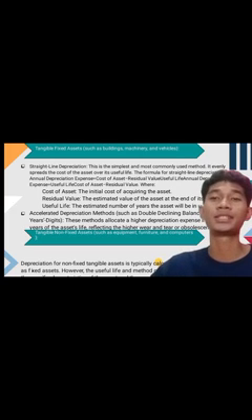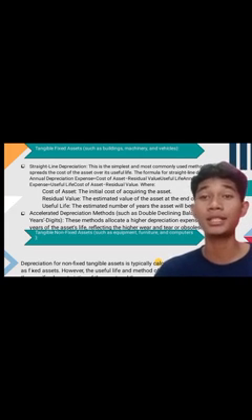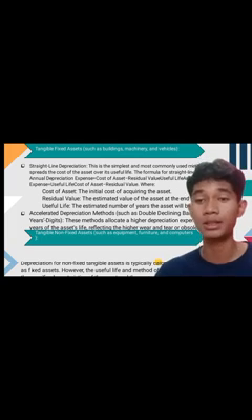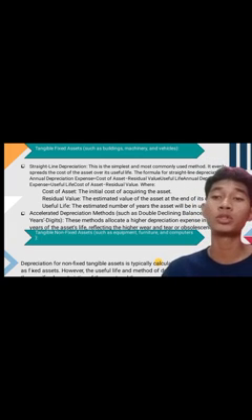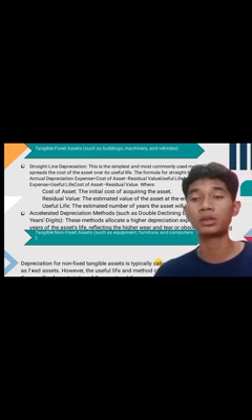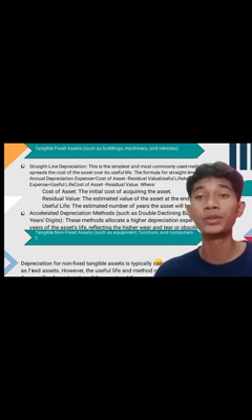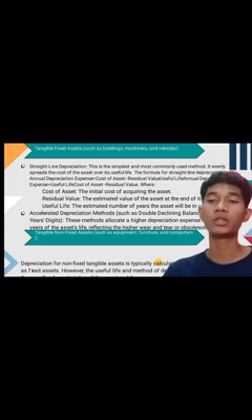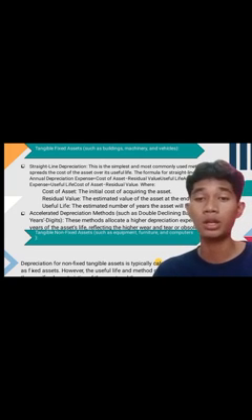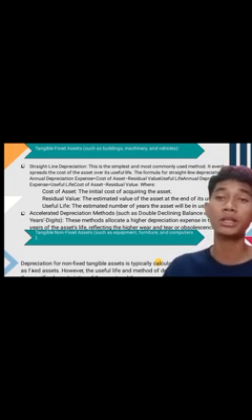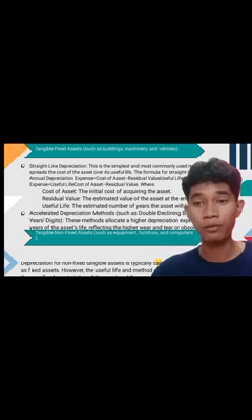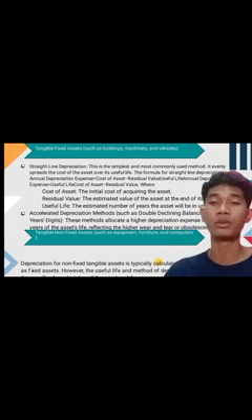Now I will explain the material about calculating depreciation for tangible fixed asset, tangible non-fixed asset, and fixed asset. The first is tangible fixed asset. Straight line depreciation. This is the simplest and most commonly used method. It evenly spreads the cost of the asset over its useful life. The formula for straight line depreciation is annual depreciation expense equals cost of asset minus residual value.